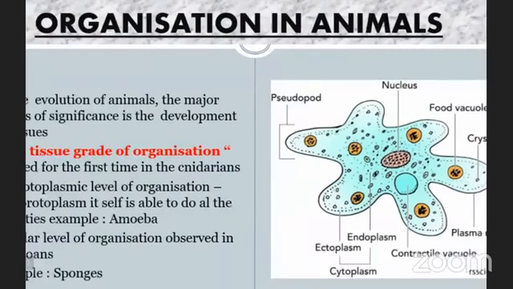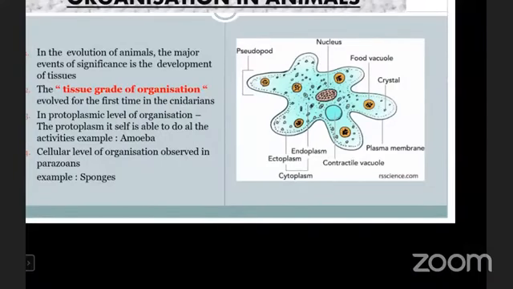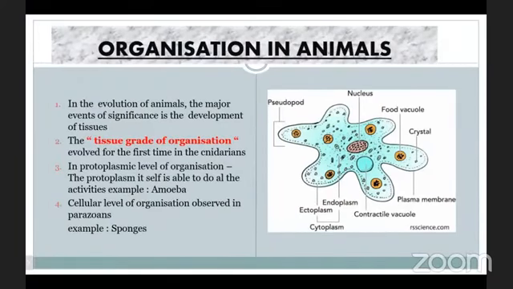Now, coming to the points. Here, once again, we are repeating the points. In protoplasmic level of organization, the protoplasm itself is able to do all the activities, example amoeba, and cellular level of organization is observed in parazoans. Here, one more clarification. The protozoans are made up of only a single cell.